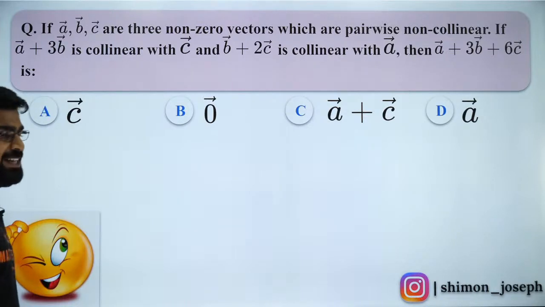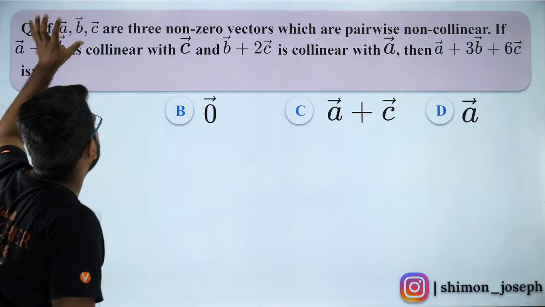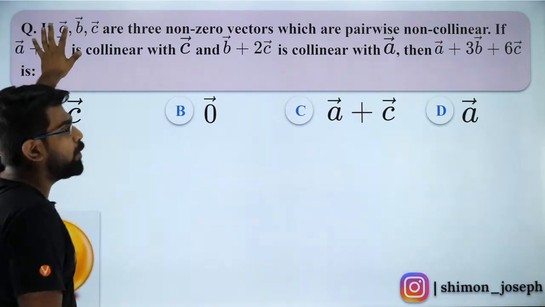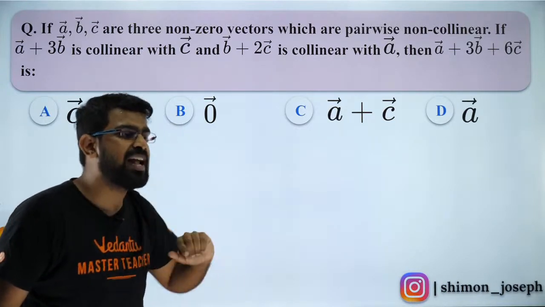Pairwise non-collinear. That means A is not collinear to B, B is not collinear to C, C is not collinear to A. Did you understand that? Are you all able to get it? So now let's try to solve it.